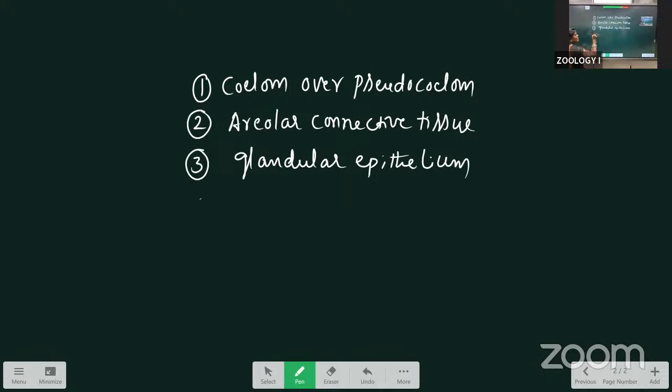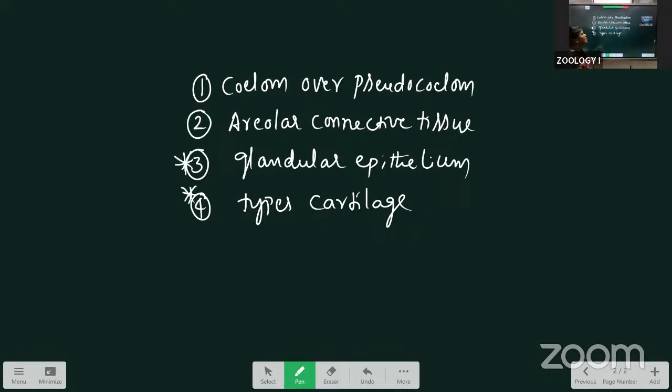Next is the types of cartilage. Among these, you must learn these two questions compulsorily. For the types of cartilage, the diagram is there. 3 diagrams are important, and the diagrams also carry marks. That's why practice the diagrams.